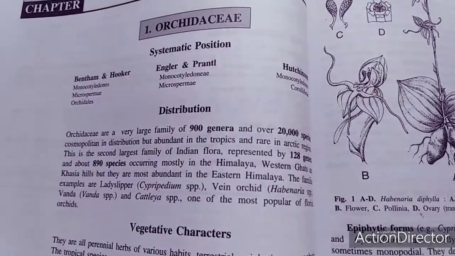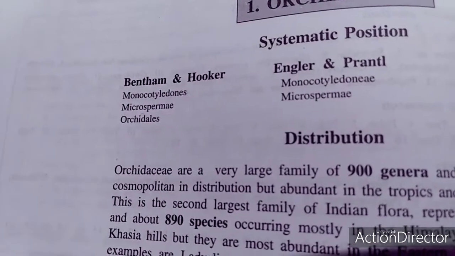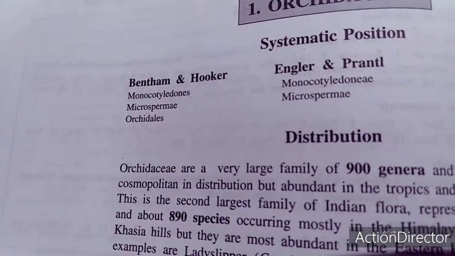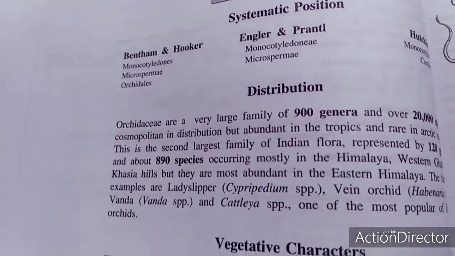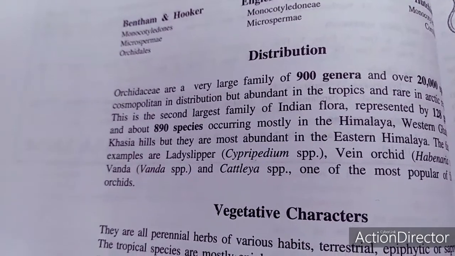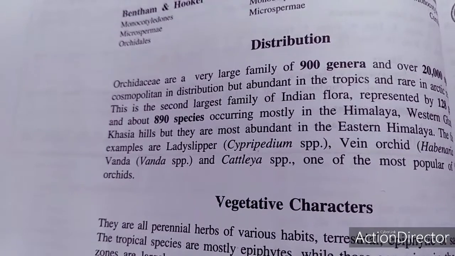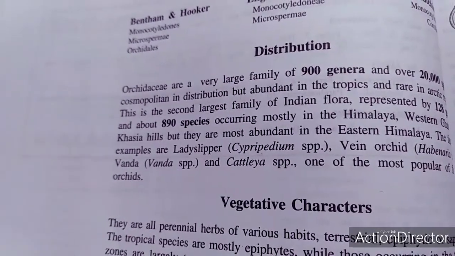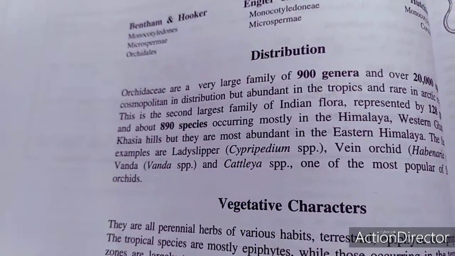As per Bentham and Hooker, monocotyledons, Microspermae, Orchidaceae is there. This family is a very large family, recognized with 900 genera and 20,000 species. The Orchidaceae family, or the orchid family, may have 50,000 hybrids.